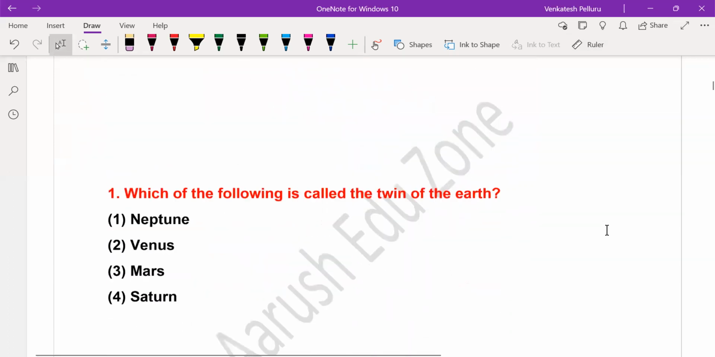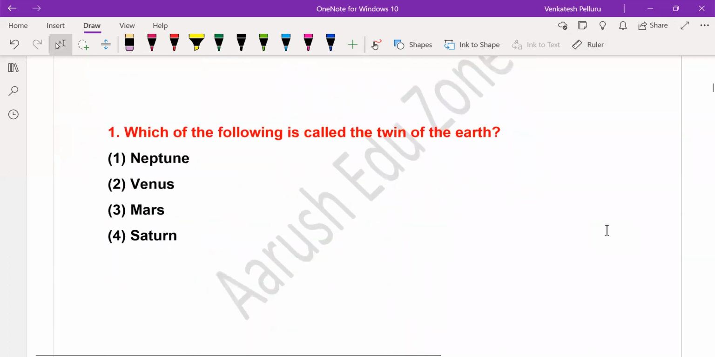So the first question here is, I'll wait for some 10 seconds so that you may answer the question if you know the exact answer. My question is, which of the following is called the twin of the Earth? It is regarding planets of the solar system. We currently have 8 planets. Earlier there were 9 planets, right?